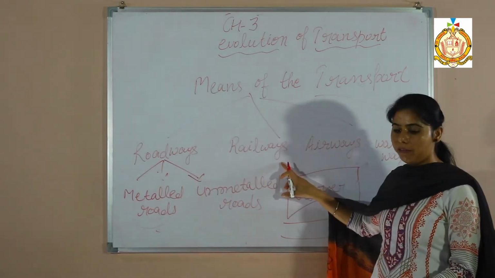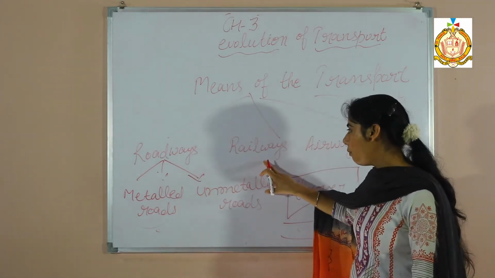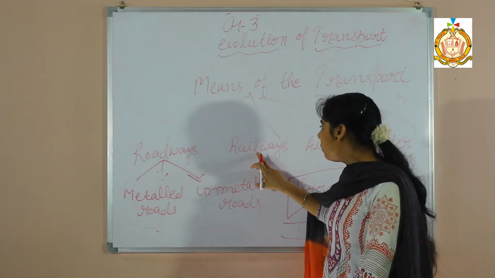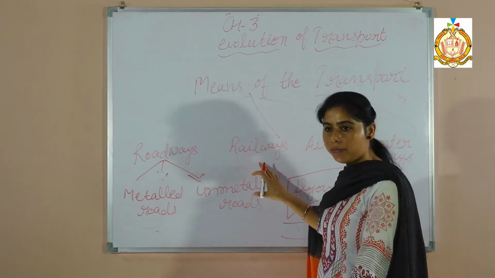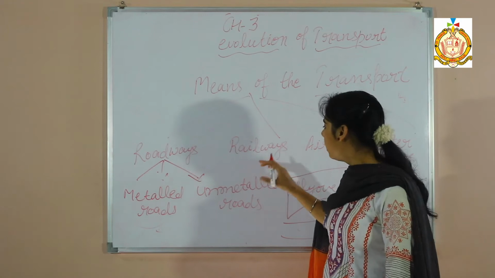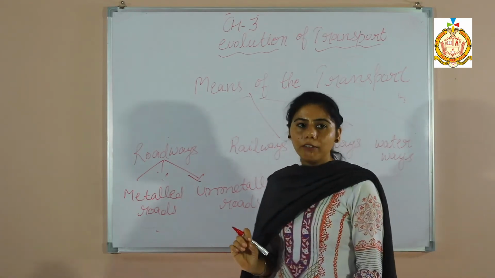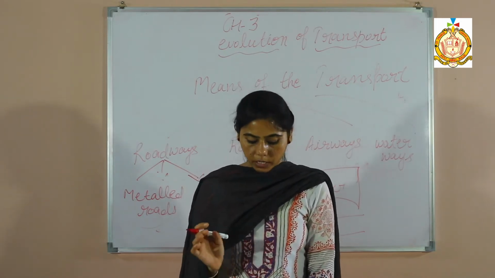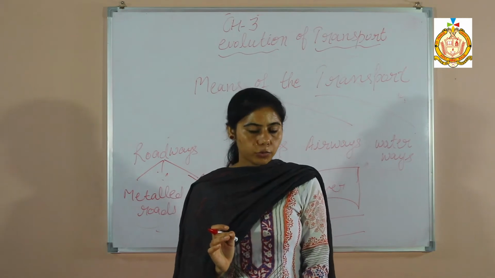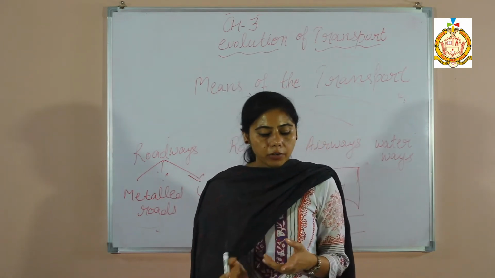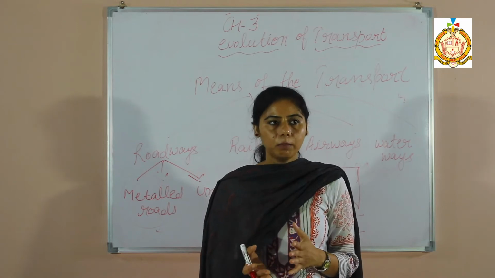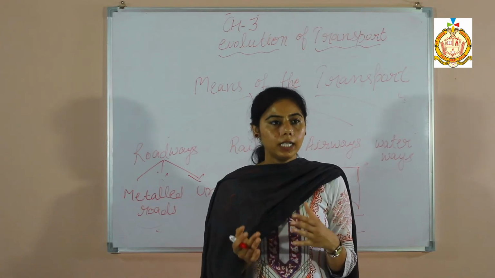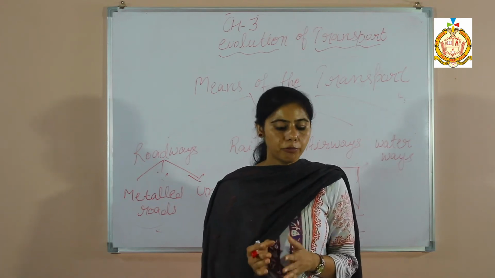So next is the railway. Railway is the fastest means of transport by which people and goods can travel from one place to another together. The Indian railway system is the largest system in Asia and the 4th largest system in the world. Rajdhani and Shatabdi are the fastest trains of India. Metro rail is an underground railway system that plays a very important role nowadays in big cities, especially in metropolitan cities, and it helps in reducing the problem of traffic.